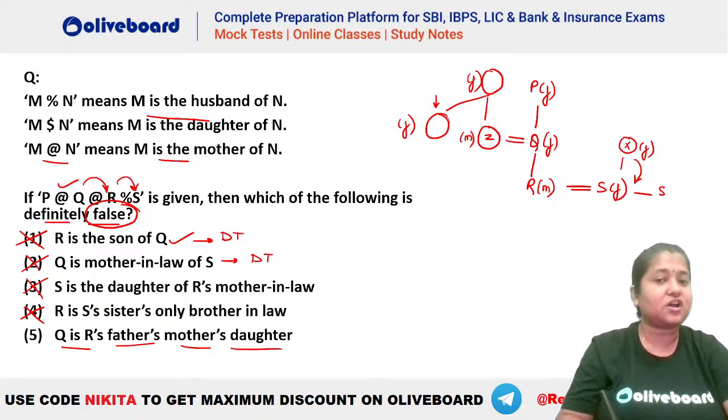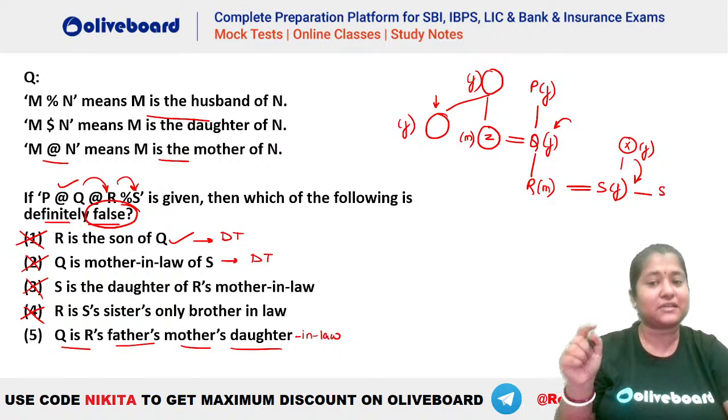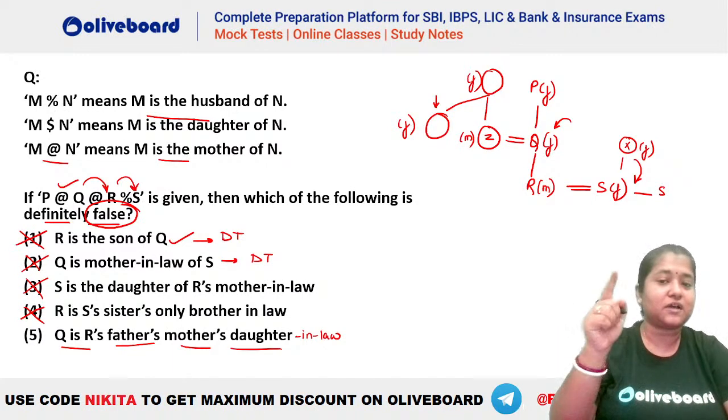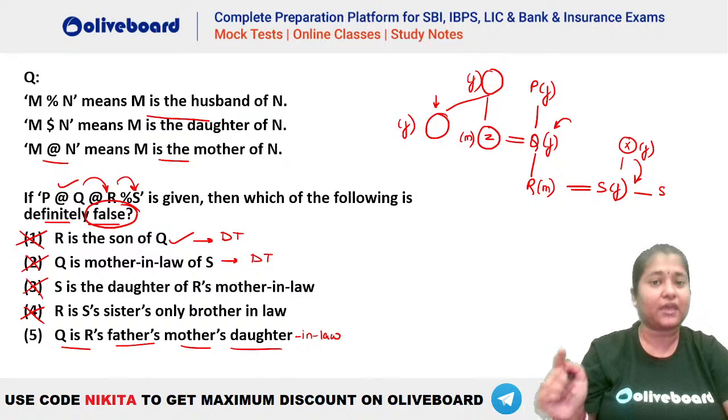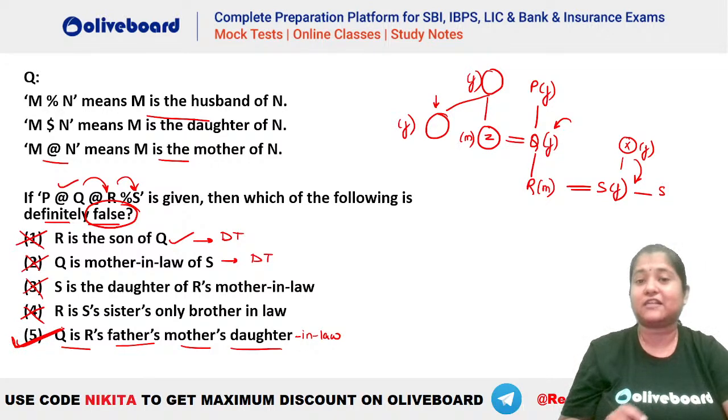But this person is not daughter. This person Q is actually the daughter-in-law. Here, if it were daughter-in-law, then this would have been absolutely true. That is, Q is R's father's mother's daughter-in-law. So you can see it should have been daughter-in-law here. That is why the answer here would be option number 5. That is, 5 is going to be definitely false here.